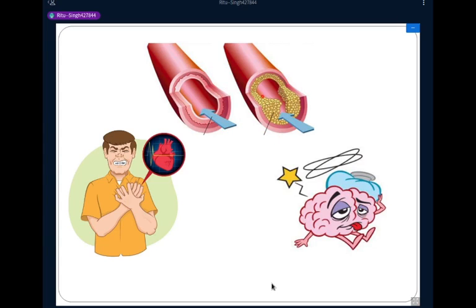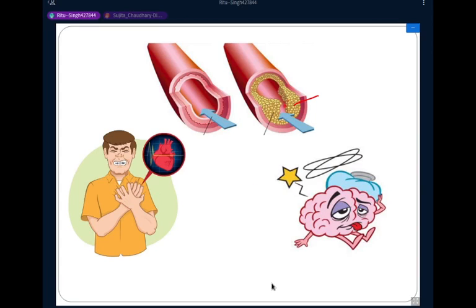But when lipids are deposited in the artery, this deposition is made up of cholesterol, triglycerides, and other substances found in the blood, which limit the flow of oxygen-rich blood to other parts of the body, which in turn increases significant risk of heart attack and stroke.